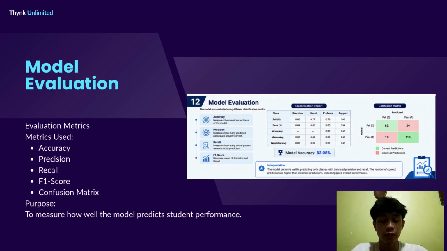For the next slide is my model evaluation. As we can see here, we have evaluation metrics, and the metrics used are accuracy, precision, recall, F1 score, and lastly, confusion matrix. The purpose of these metrics is to measure how well the model predicts student performance.